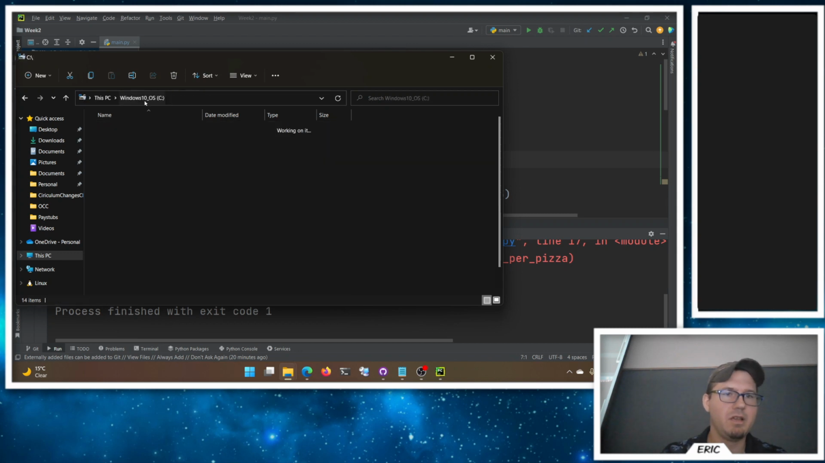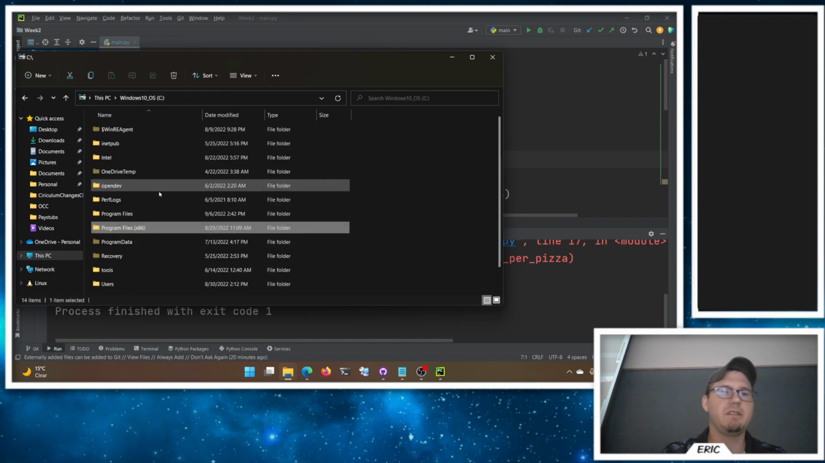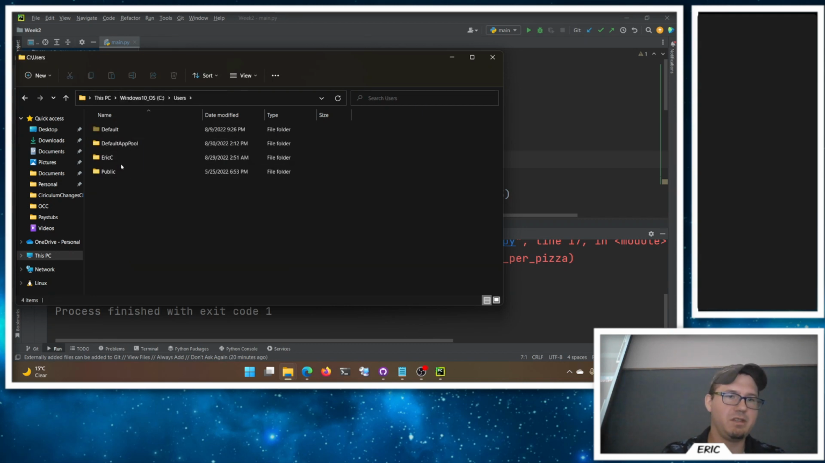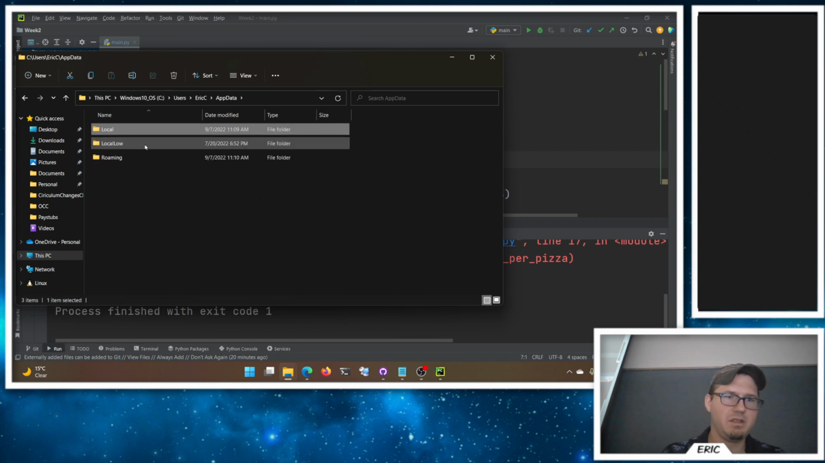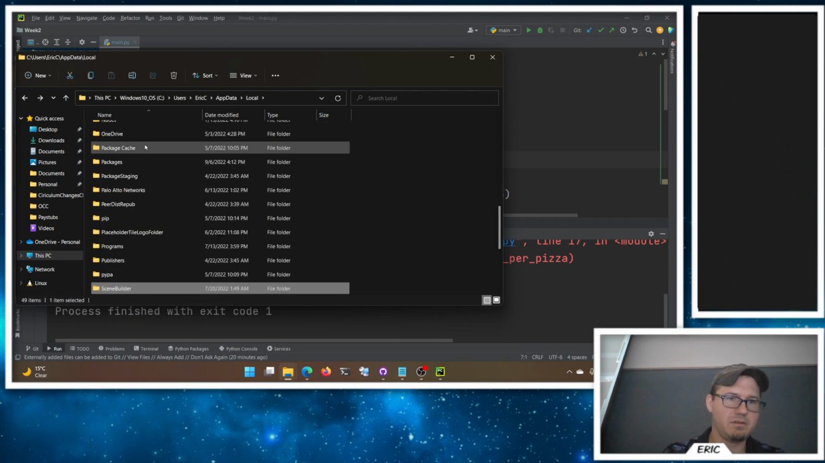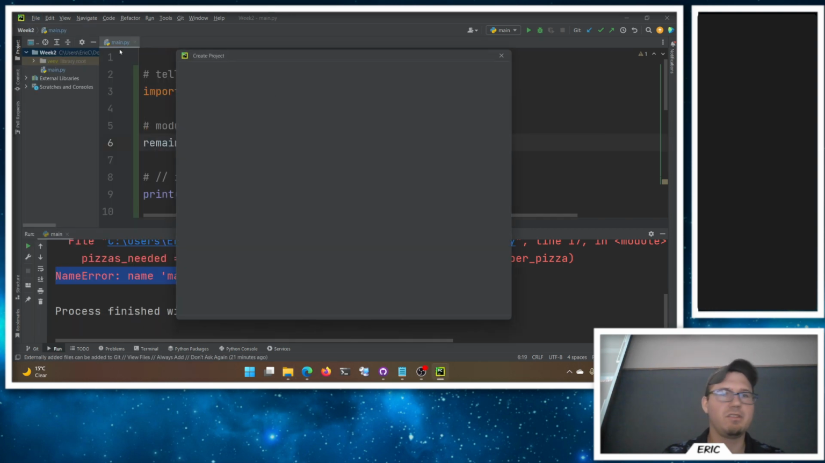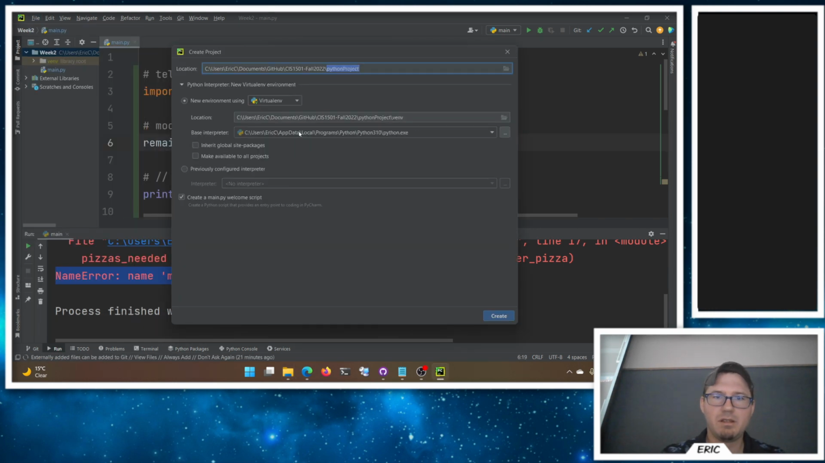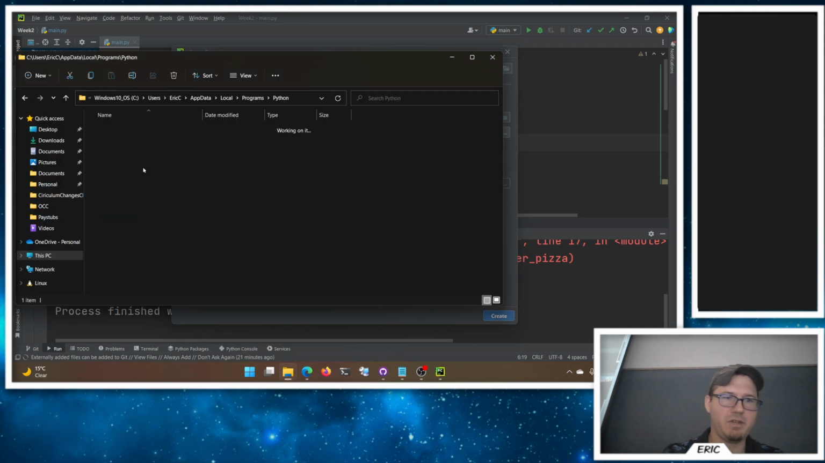Python. Oh, come on. Where's my Python installed? It's in the user's app data, isn't it? C, app data, local. Goodness. I want to know where Python's installed. One sec. App data, local, programs. There we go. Local, programs, Python. Here we go.